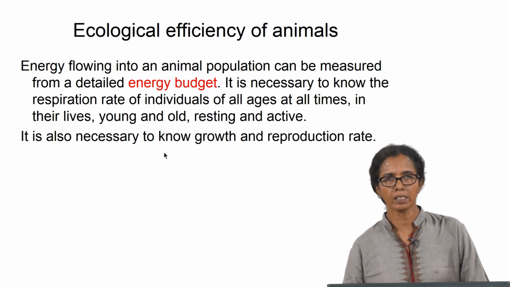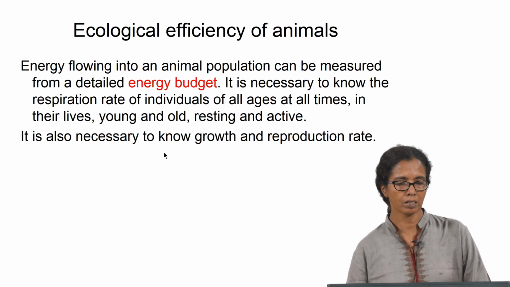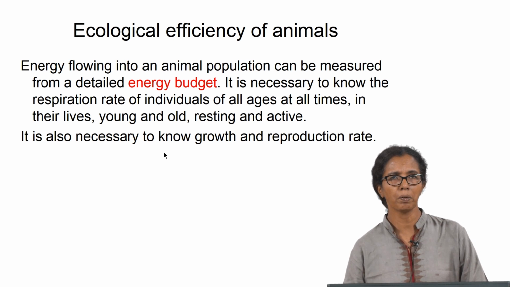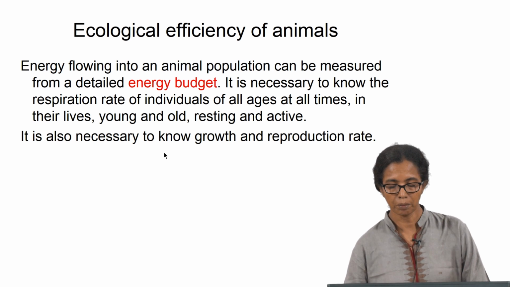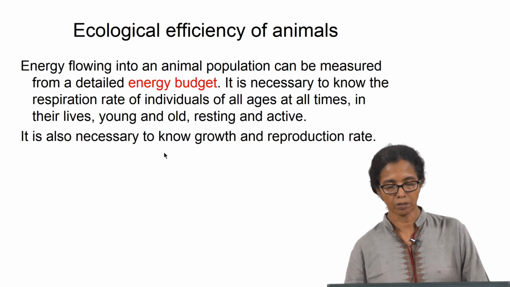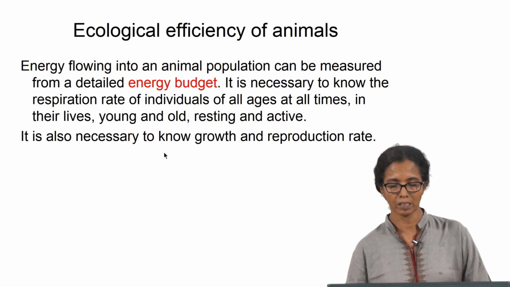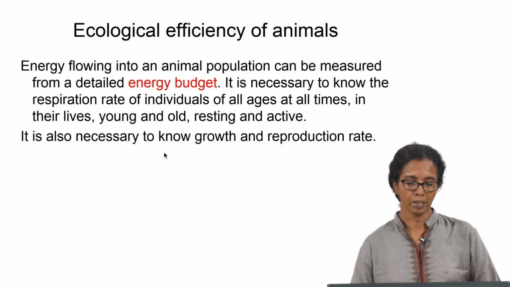Now, when it comes to the next level, that is when the energy is transferred to the primary consumers or the secondary consumers, the efficiency with which energy is transferred is known as the ecological efficiency of animals. For that, to figure out how the energy is flowing through an animal population, one needs what is known as a detailed energy budget, which will be done using the laws of thermodynamics and the heat flows that take place in the animal population. There is some modeling required to find out the efficiency with which animals are using up the energy that is flowing into that system in the form of food.